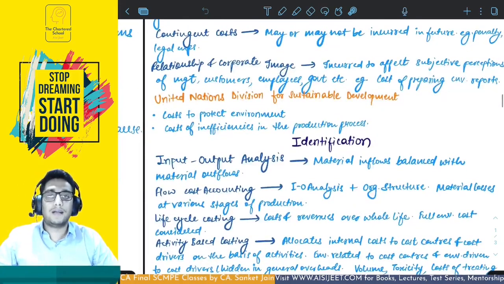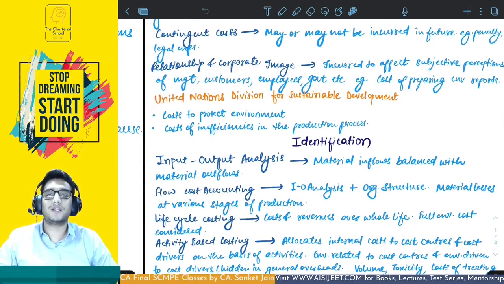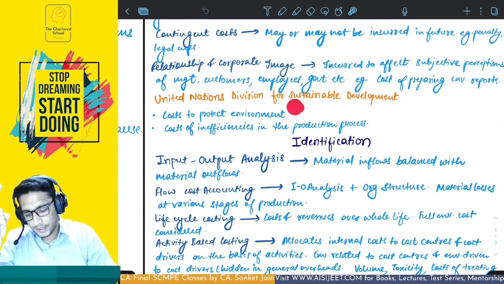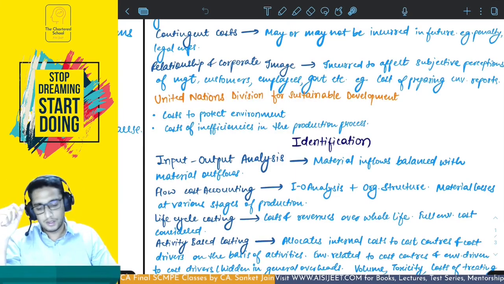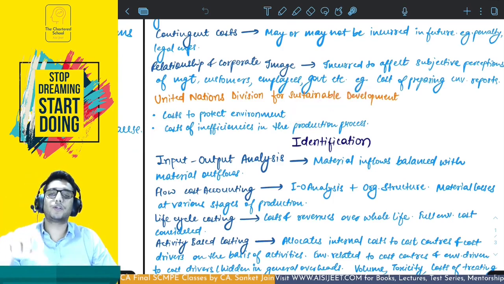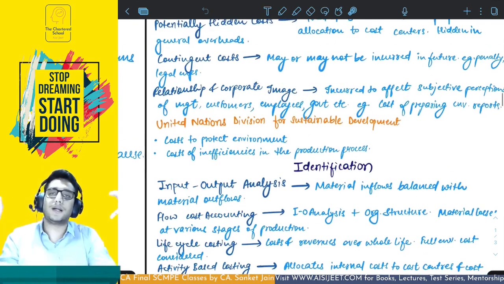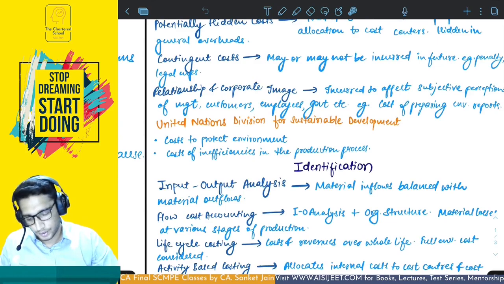Then the last classification is given by the United Nations Division for Sustainable Development. They have two. First is any cost that is incurred to protect the environment, basically like preventive cost, one type of classification. Second, any inefficiency in the production process is also going to lead to cost. It covers all the other kinds. That is cost of inefficiencies in the production process.